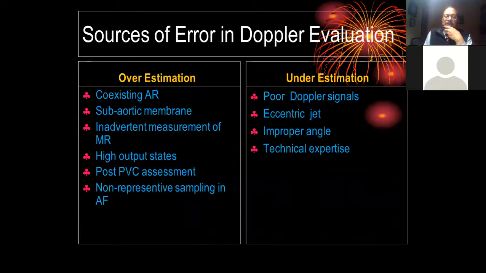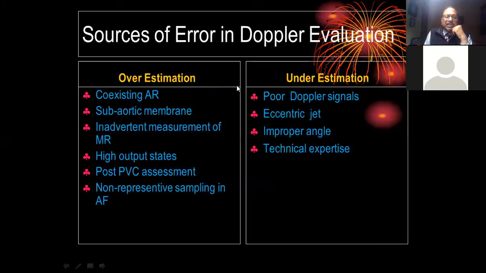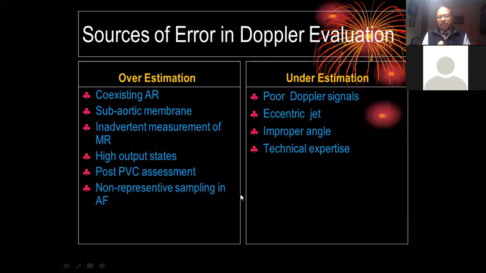Then what are the pitfalls? Because whenever you have these kinds of abnormalities, there has to be a pitfall. And whatever is written over here, I'll say one very important thing: whenever we look at the aortic valve LVOT diameter, that is the most important point for any over- and underestimation. Second, look at the Doppler gradient across the aortic valve. We have to spend time in at least 6 windows to get the maximum possible gradients. These patients cannot be done in a hurry.